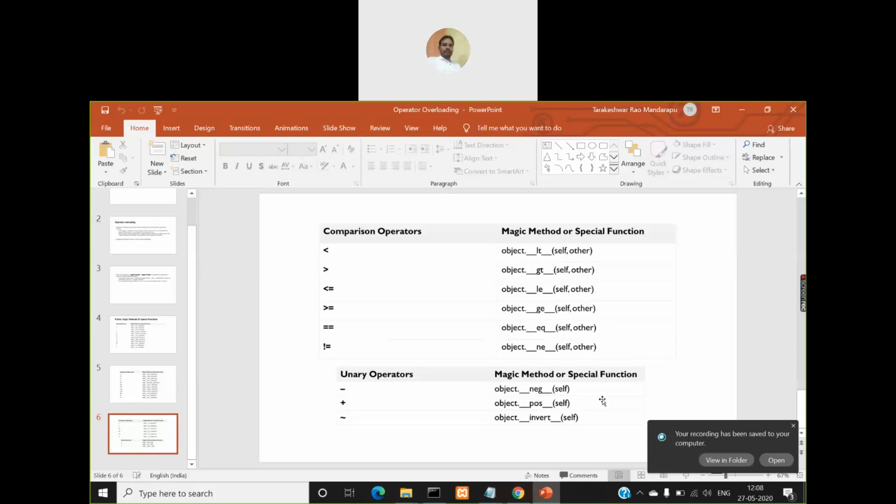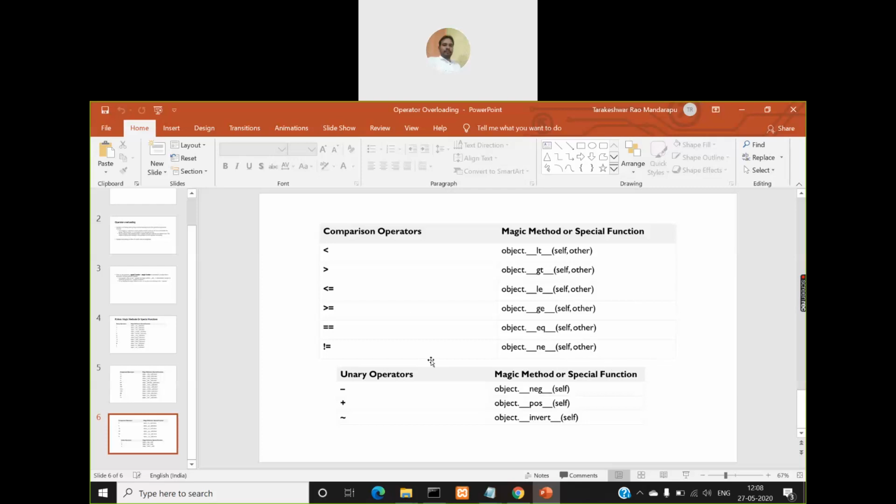Okay, so let me share this now, and tomorrow we'll see some example programs based on operator overloading, how to overload these operators. Not all the operators, but a few. I'll show you 3 or 4 operators and how to implement them, so that you can learn, and you can work on the remaining operators.